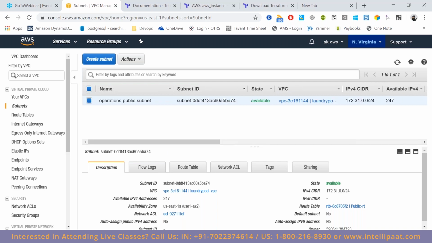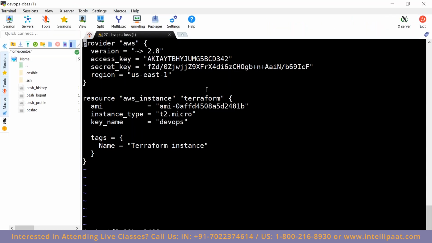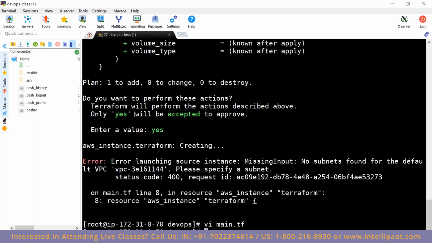With that configuration, whatever we have done here, it tries to create this EC2 instance in the default subnet. Now that is why we got an error. See, for launching the instance, no subnets for the default VPC, please specify the subnet.